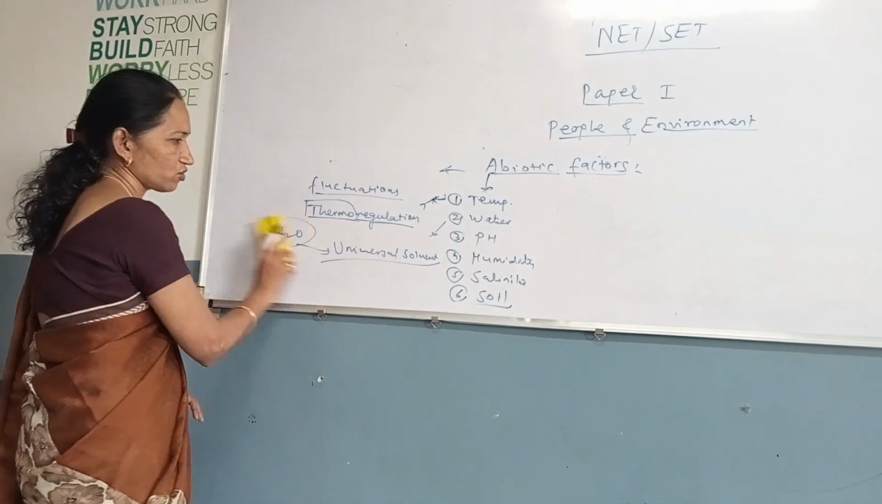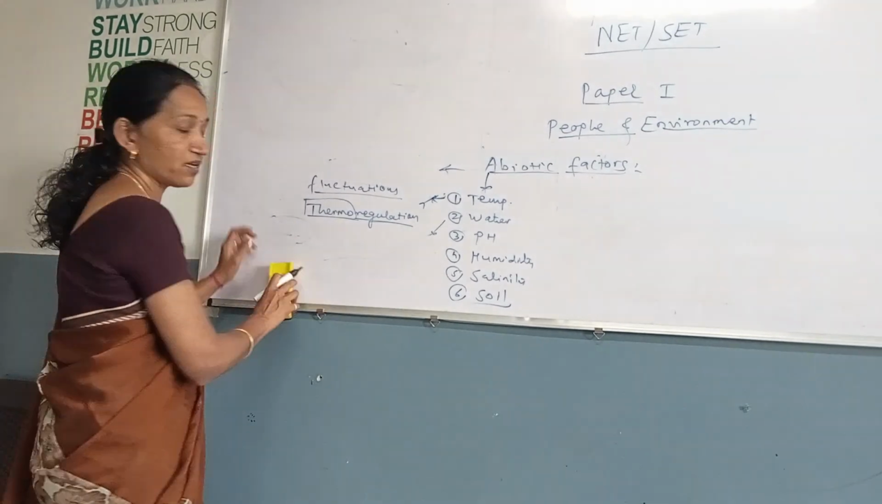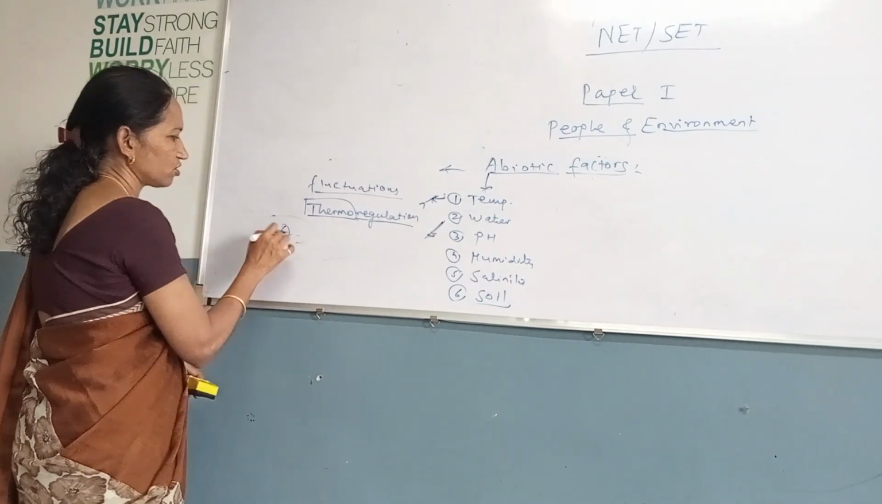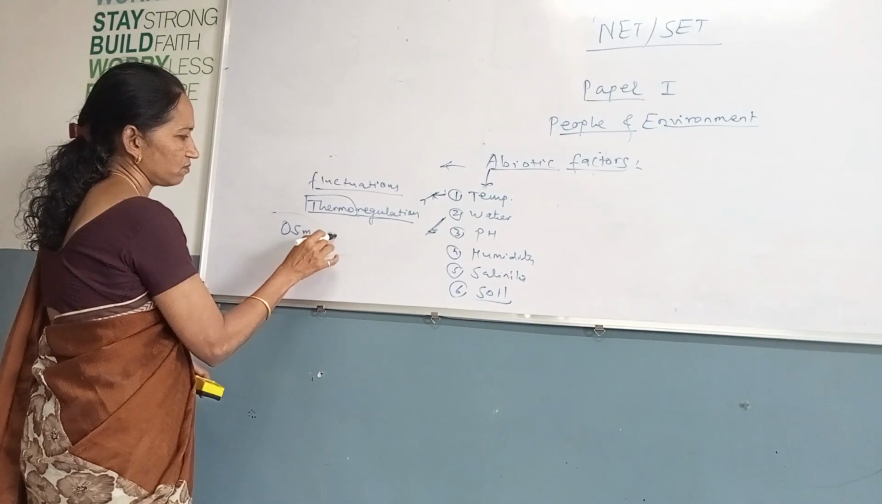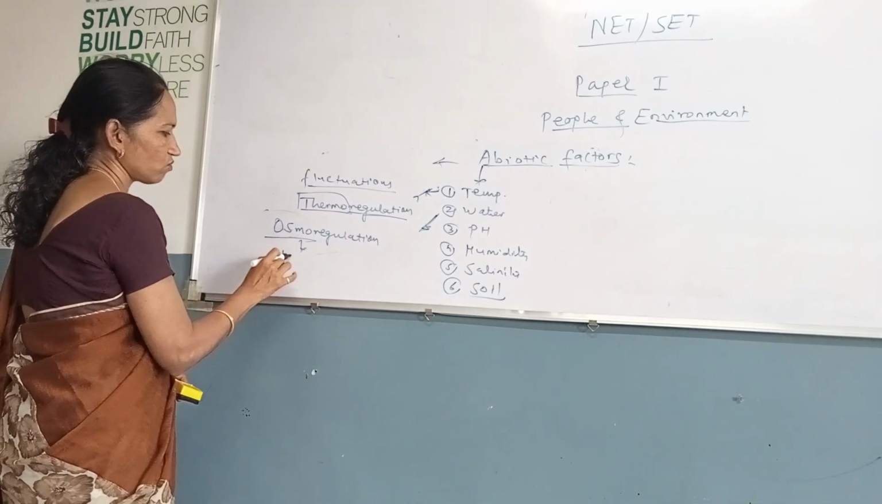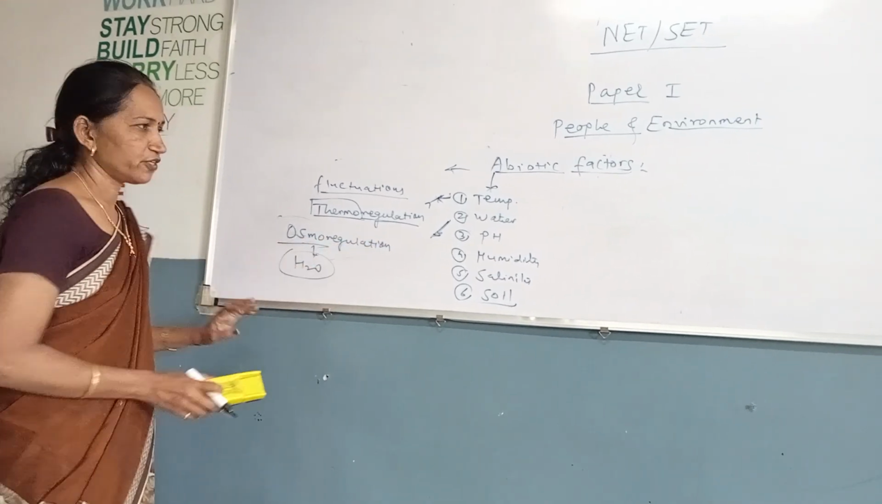So water is one of the most important factors, and it is essential for human beings, plants, and animal life. The maintenance of water in your body is called osmoregulation. Here, osmo means a water molecule. Hence, the process is called osmoregulation.